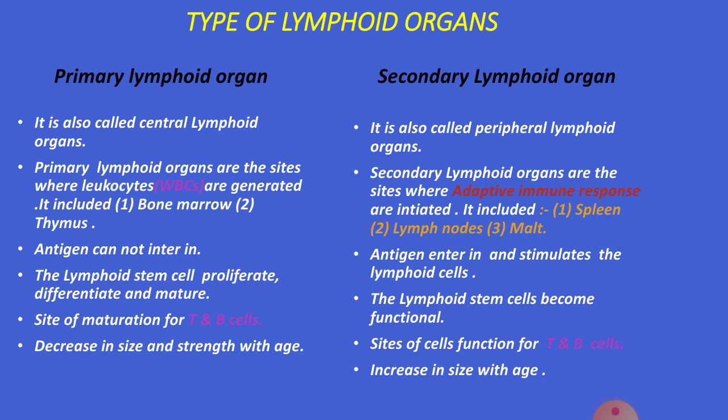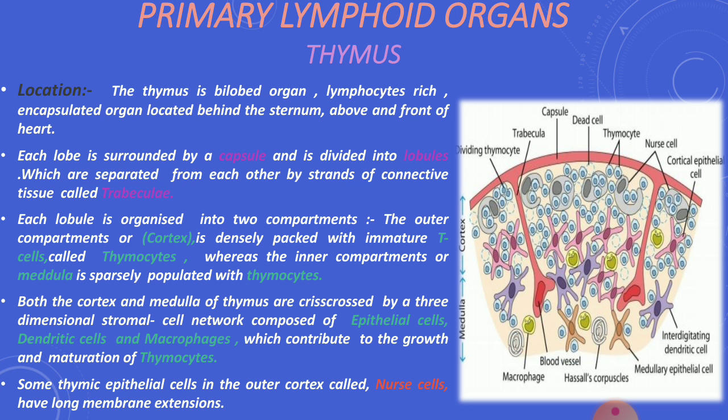And next is the secondary lymphoid organ. The secondary lymphoid organs are also called peripheral lymphoid organs. Secondary lymphoid organs are the sites where adaptive immune responses are initiated. The spleen, lymph node, MALT, and tonsils are the chief secondary lymphoid organs. The lymphoid stem cells become functional in secondary lymphoid organs, and they are the sites of cell function for T and B cells. So now we will discuss primary lymphoid organs, and the first is the thymus.